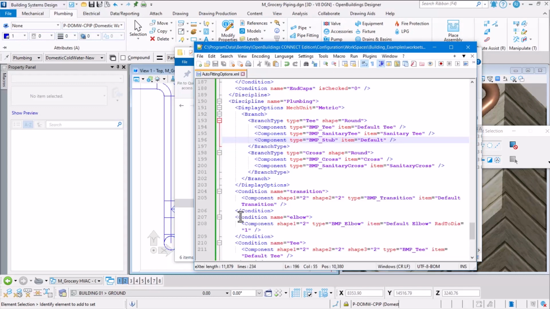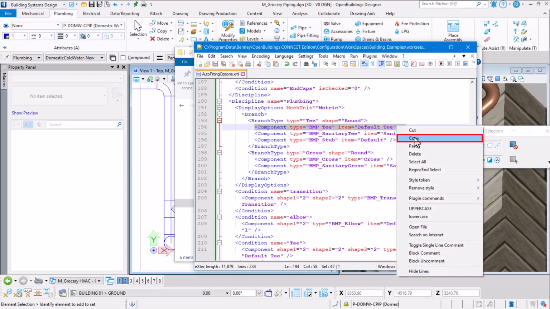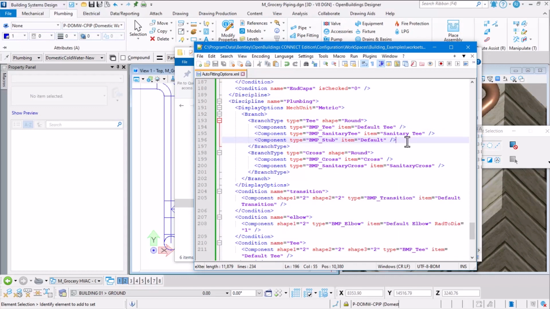So I'm opening the autofitting options file in a notepad editor. So you can see here it says the discipline is plumbing and the display options are metric, and these are the branch type, which is T for a round pipe, and we have here 3 components that are defined. So we wanted to add another component which is a 100 mm T. So I'm going to copy this line and paste it below,